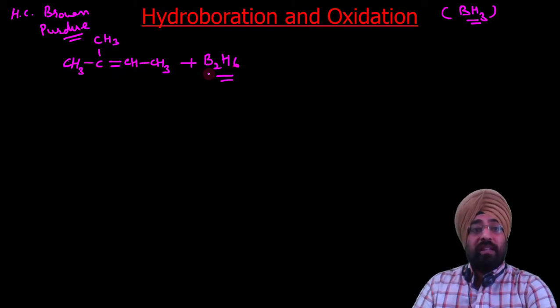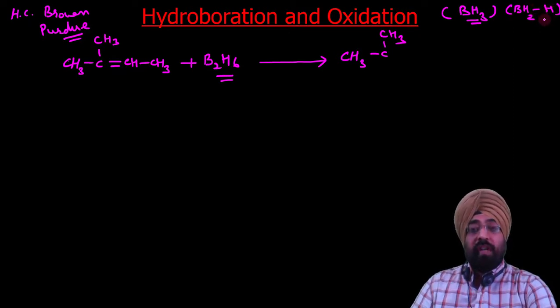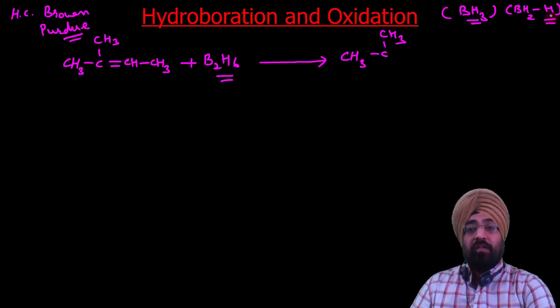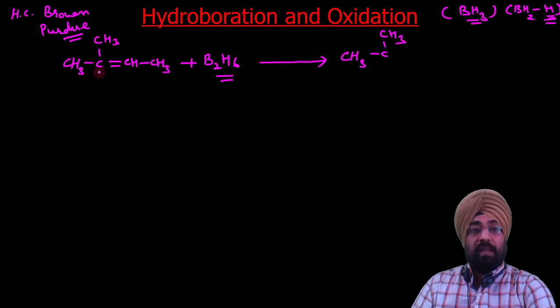What he observed is that diborane adds to alkenes according to the anti-Markovnikov rule. Anti-Markovnikov means the hydrogen will go to the carbon which has the lesser number of hydrogens. So basically we have to add BH3. You can split it as BH2 and H; this is just for your understanding, it does not actually exist in this form. This H goes to the carbon which has the lesser number of hydrogens, because addition has to take place in an anti-Markovnikov way.